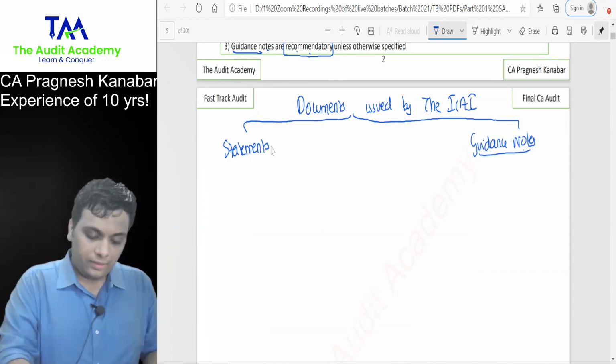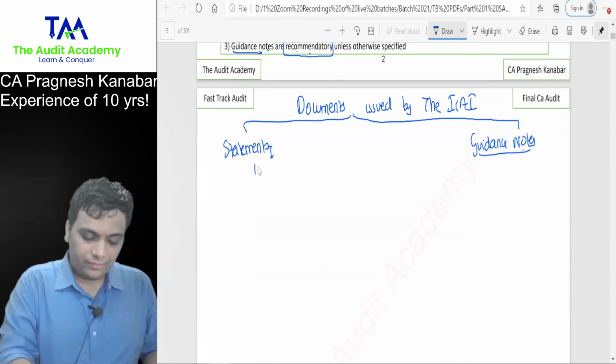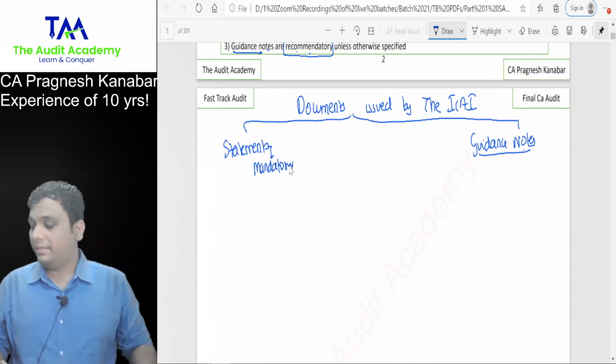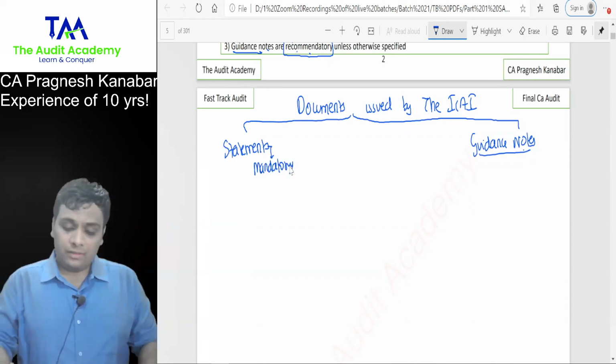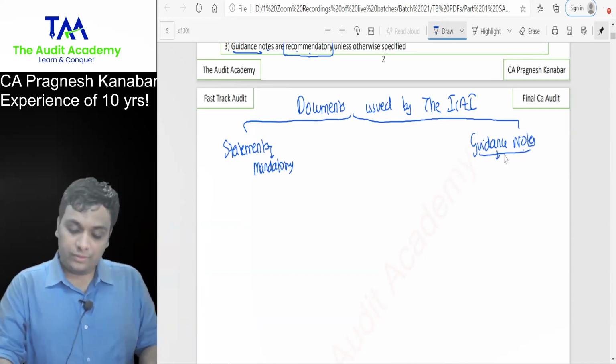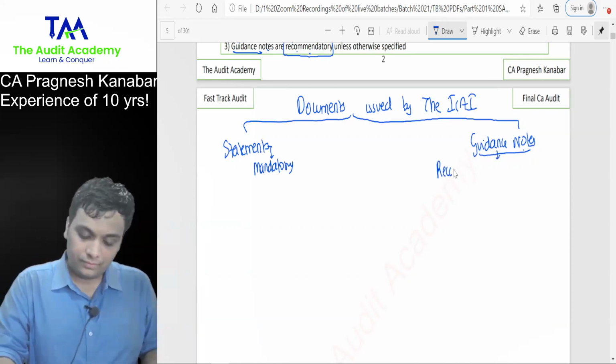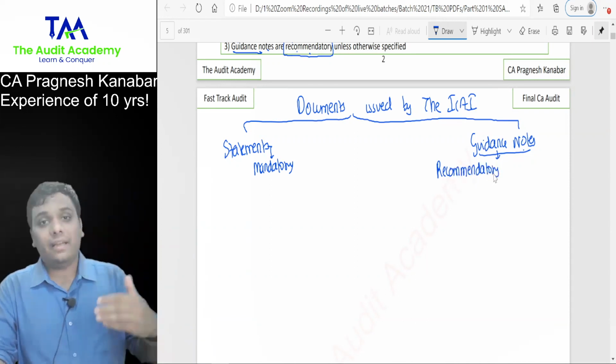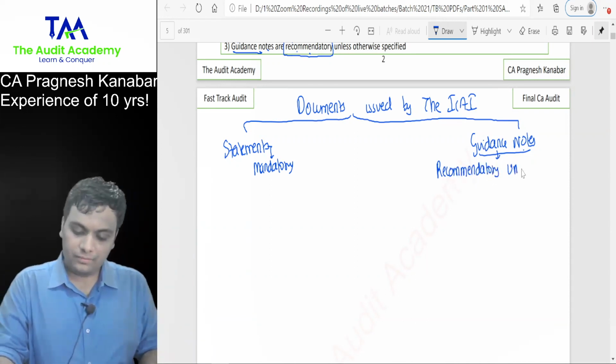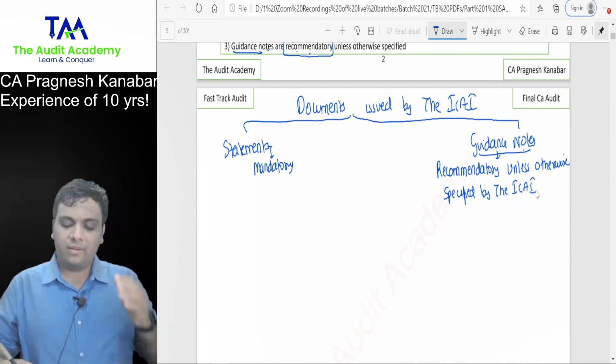Statements are mandatory. Guidance notes are recommendatory unless otherwise specified by the ICAI.